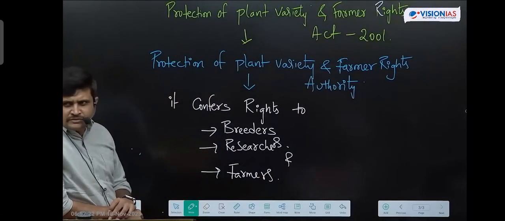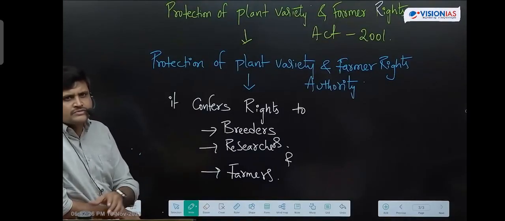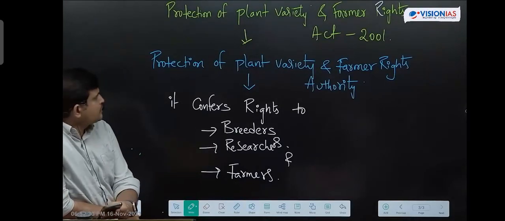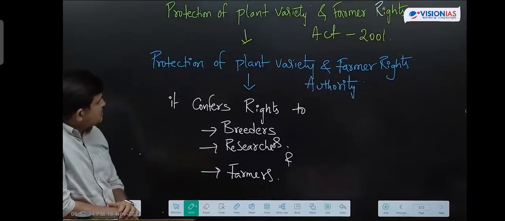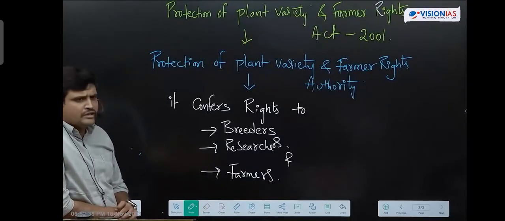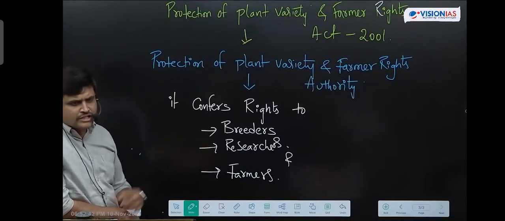If any new plant variety was developed, so that new plant varieties were protected under the Protection of Plant Variety and Farmer Rights Act 2001. Under this, what is the organization authority that was established? Protection of Plant Variety and Farmer Rights Authority was established. Okay, now, tenure. What is the tenure of this?